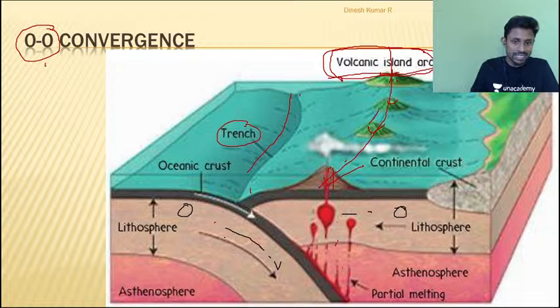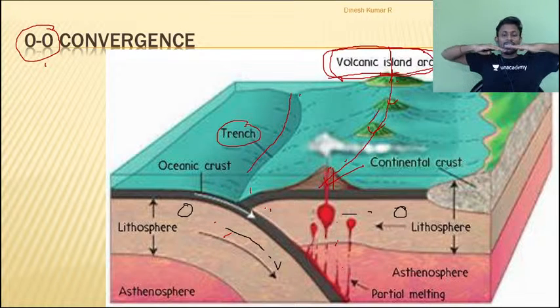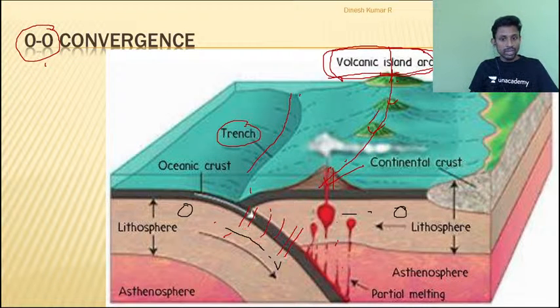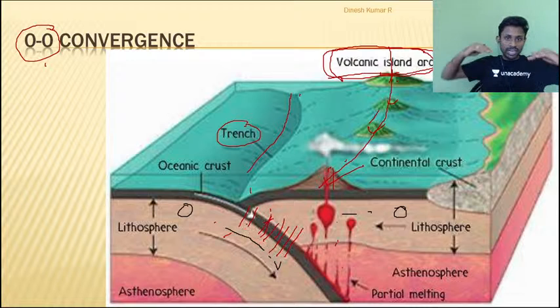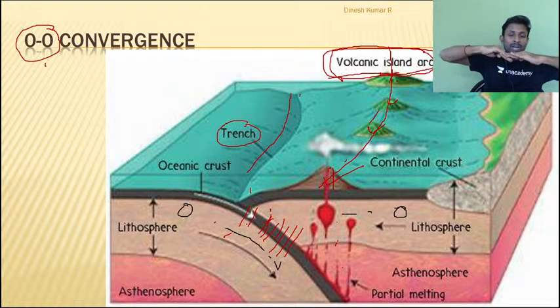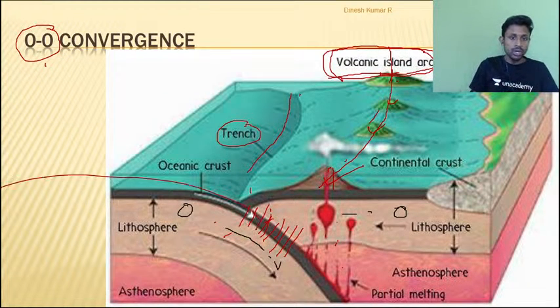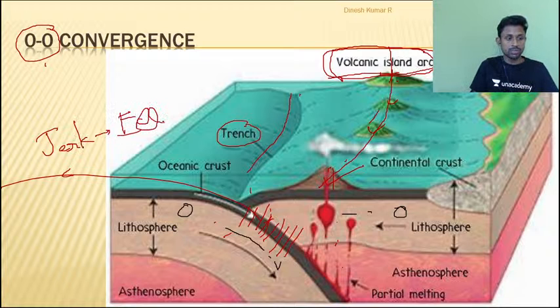Again, can I say it is convergence? Two plates are pushing against each other. One plate is moving beneath. So can I say there will be a huge amount of friction here? And because of friction, can I say these two plates will get locked against each other? And whenever they get locked, again they apply pressure. Can I say suddenly it can get released, and that can result in a very strong jerk. And can I say these jerks can be my earthquakes, right?